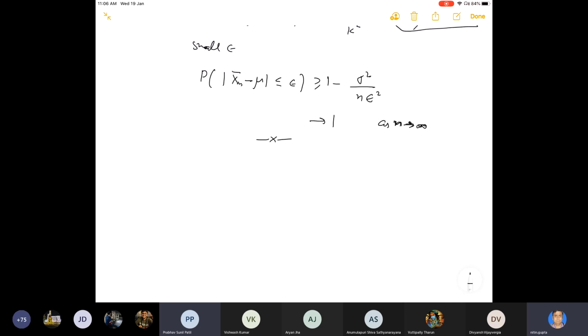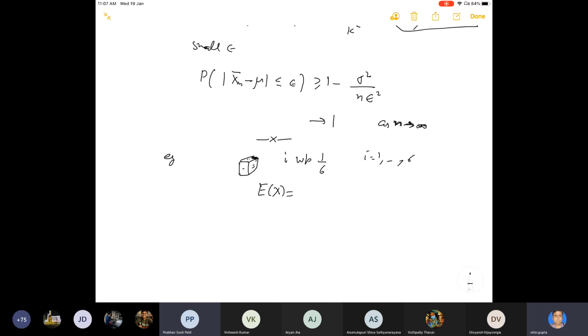So for example, you may have a dice and you get i from 1 to 6. You get 1 with probability 1 by 6 if this is a fair dice. Okay, so what is the mean of x?